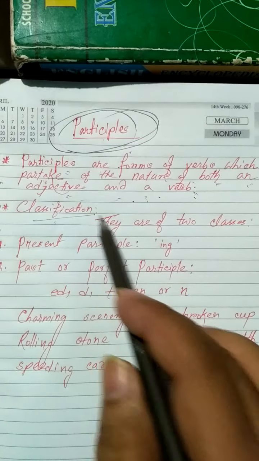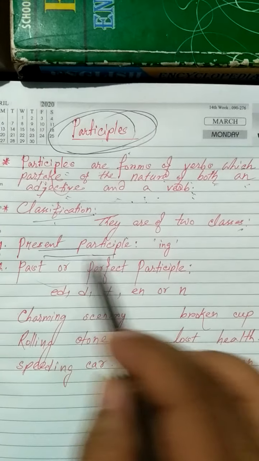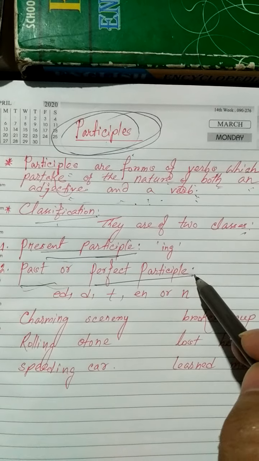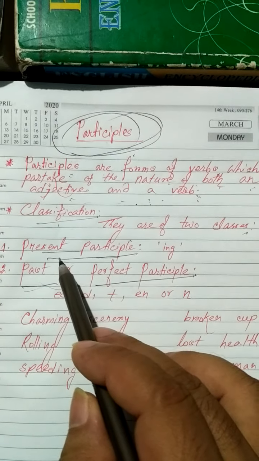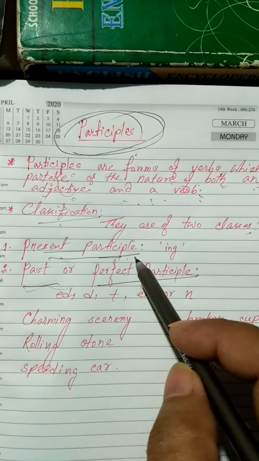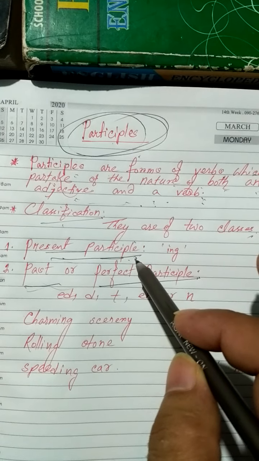Now the classification: they are of two classes, present participle and past or perfect participle. Present participle expresses an action which is going on, and the action is not complete.